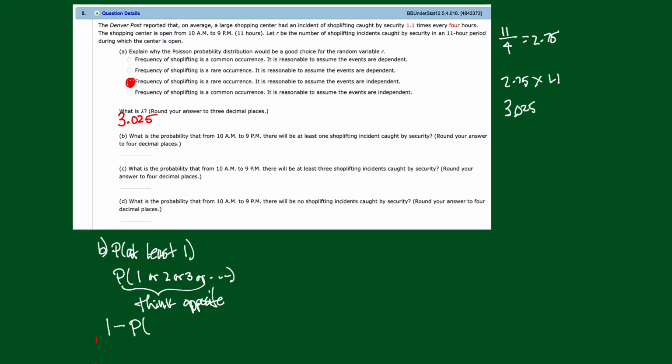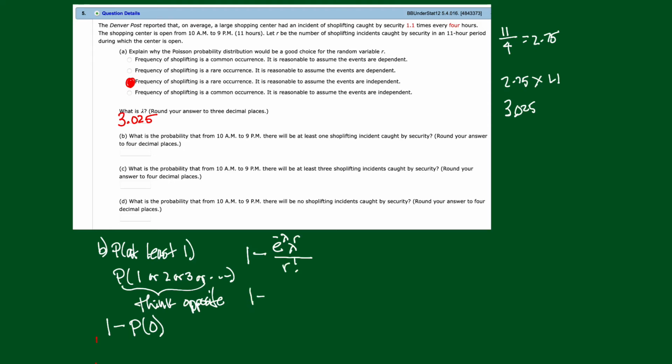Now what is the opposite of at least 1? So look in here. What's the opposite of this? This is the number of incidents caught: 1 or 2 or 3. Well, that would be 0, right? Probability of not catching any of them. So we could do it by formula, right? We could write this as 1 minus, it's going to be e to the negative lambda, lambda to the r, over r factorial.